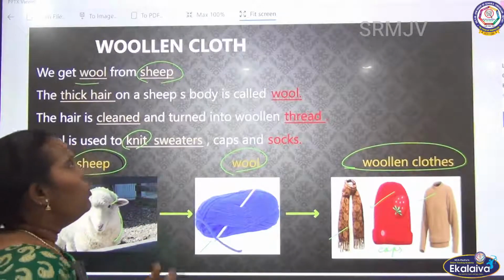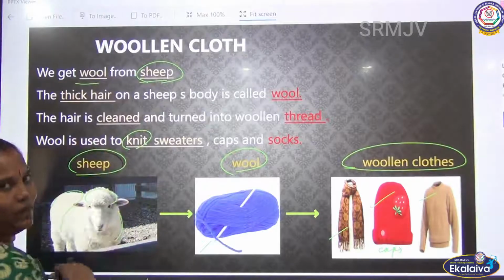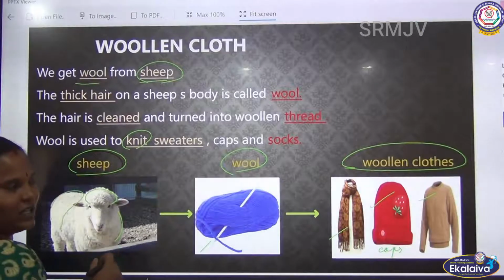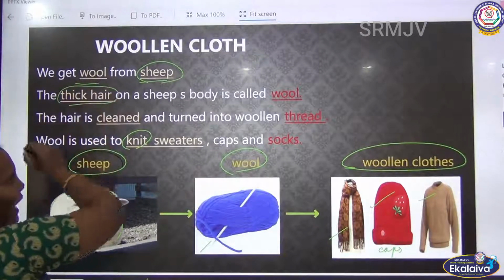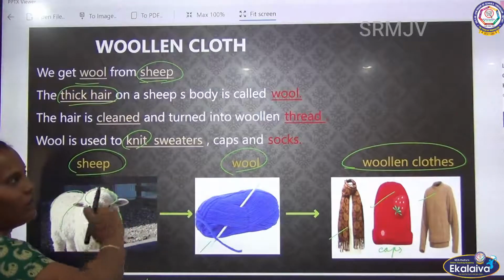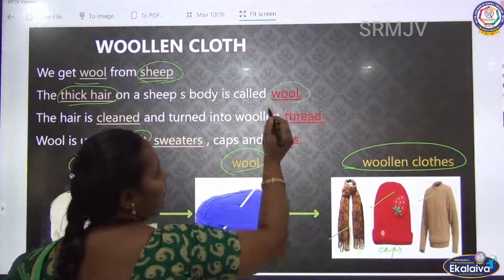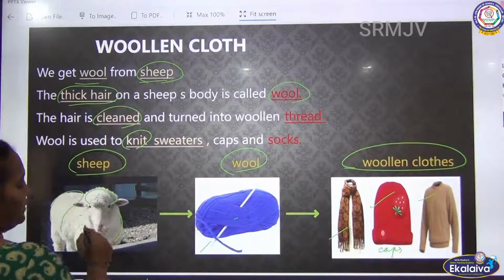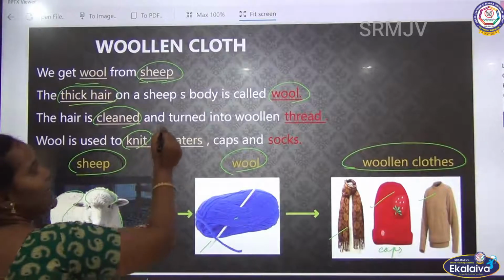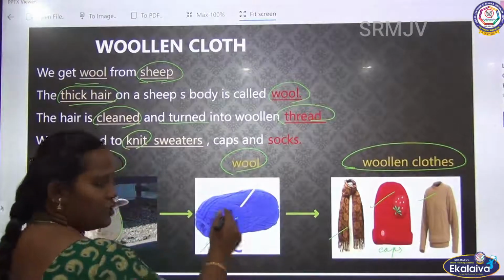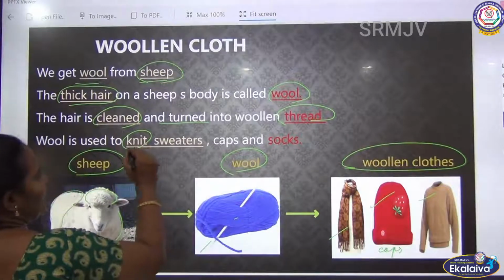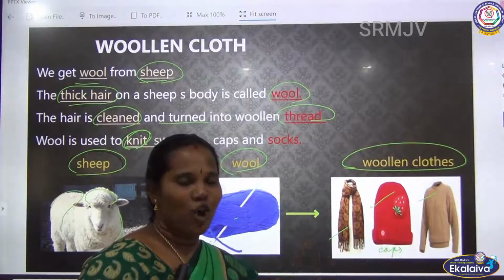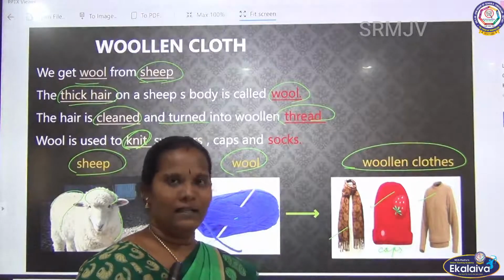Are you clear, children? Woolen cloth is made from the sheep. How do they get the woolen cloth? They remove the skin of this sheep because it has very thick hair. So this thick hair is removed from the sheep. After that they get the wool. It is called the wool, isn't it? See, then the hair is cleaned and turned into the woolen thread. After the knitting, that means they spin, we can get sweaters, caps, mufflers, socks, hand gloves, like these materials, isn't it?